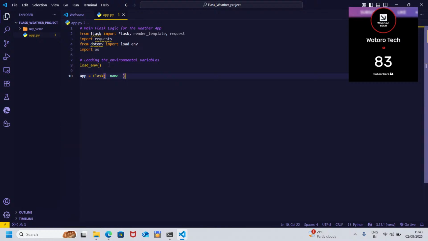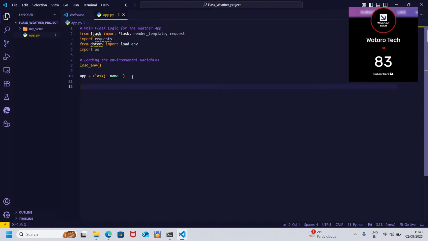The double underscores are called dunder, or magic methods.